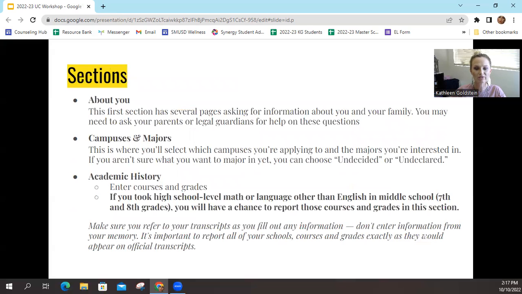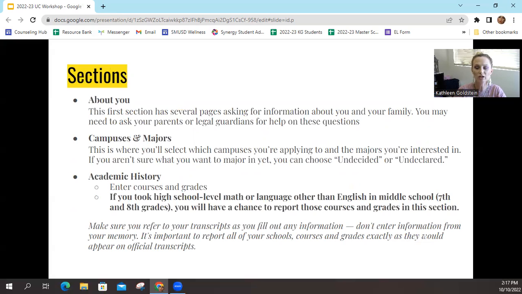So the sections, the first section is about you. This is your personal information about you and your family, including those questions about legal guardianship as well as financial questions. The next section is campuses and majors, and this is where you will let them know what major you plan to apply for or what you're planning to study.